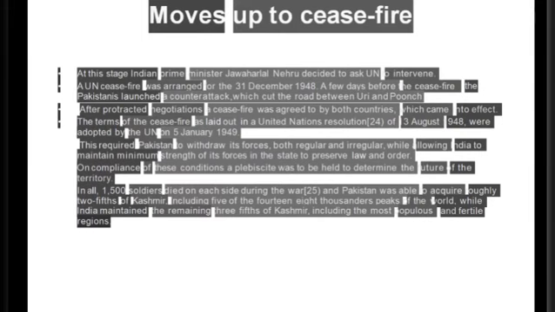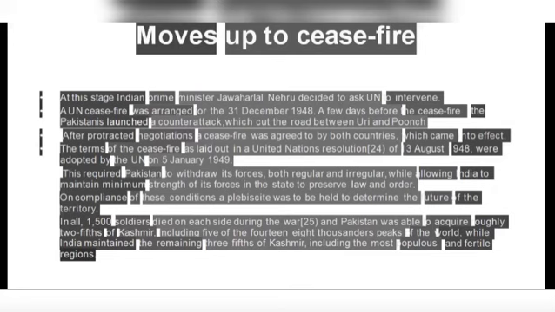The operation finally moved up to the ceasefire. At this stage, Indian Prime Minister Jawaharlal Nehru decided to ask the UN to intervene. A UN ceasefire was arranged for 31 December 1948. A few days before the ceasefire, the Pakistanis launched a counterattack which cut the road between Uri and Poonch. Now moving up to the ceasefire.